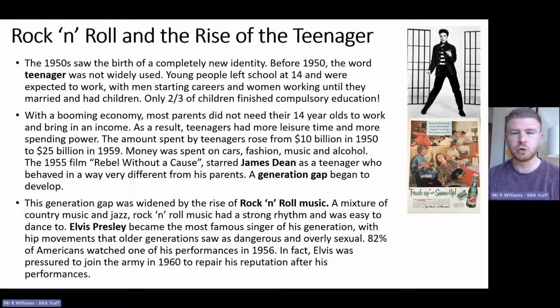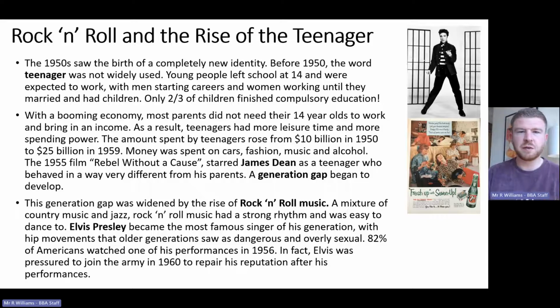And some of the cultural references we see there, things like the 1955 film Rebel Without a Cause. It's James Dean, where he's committing crimes and behaving in a way that is very different from his parents. And we start to see what we call a generation gap, where teenagers are becoming misunderstood by their parents and vice versa. The generation gap was also widened by the rise of rock and roll music.